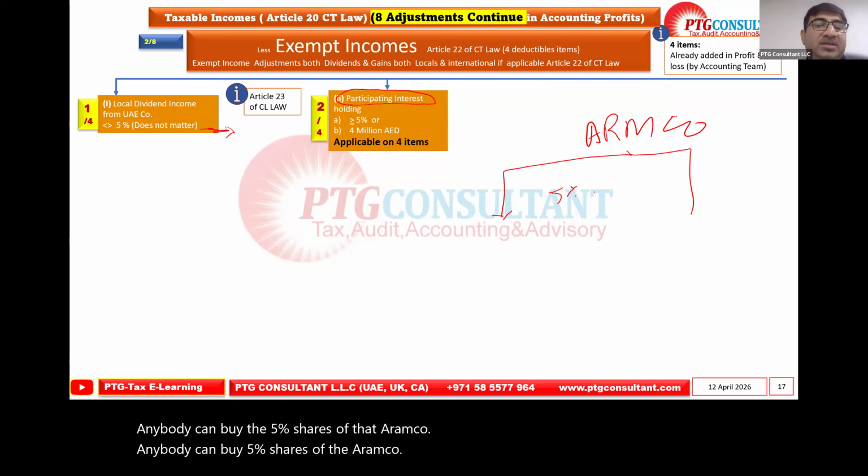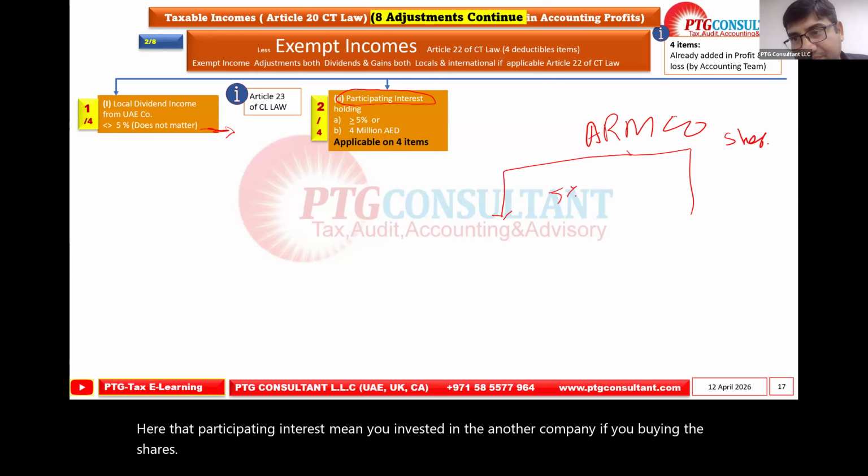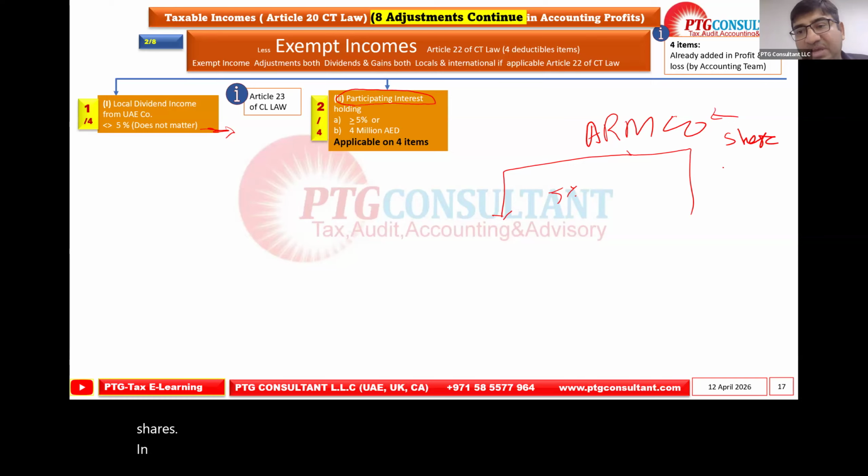Here, the participating interest means you invested in another company. If you buy the shares in Aramco, this is called the PI.